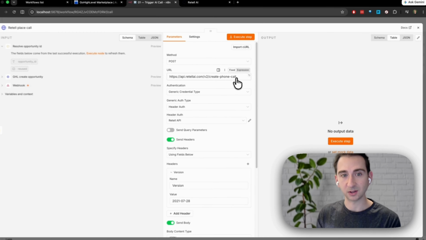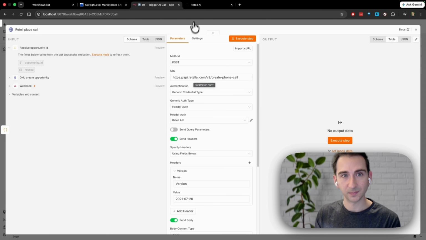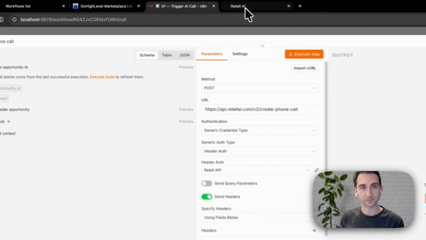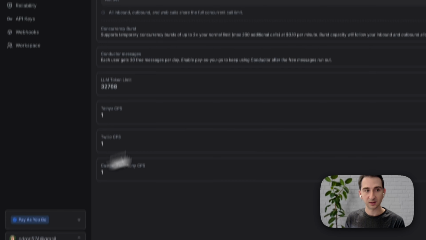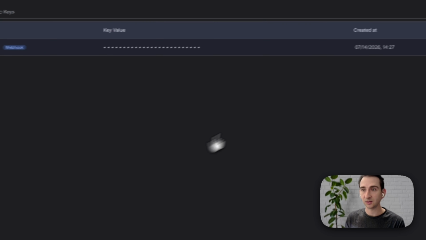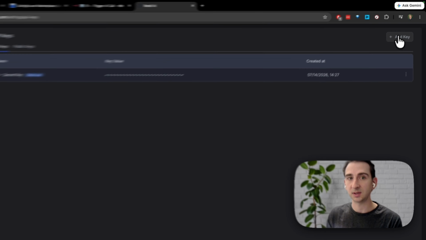And for that, you're going to want to go to retellai.com and set up this credential, the API key. If you go to Retell AI and scroll down to settings, then go to API keys, you're just going to want to add a new key.